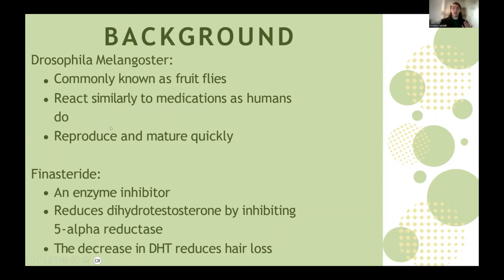A little more information on finasteride. The large class it is part of is enzyme inhibitors, and it specifically reduces dihydrotestosterone by inhibiting the 5-alpha reductase. The decrease in DHT reduces the hair loss, as is the main treatment focus. Next slide, please.